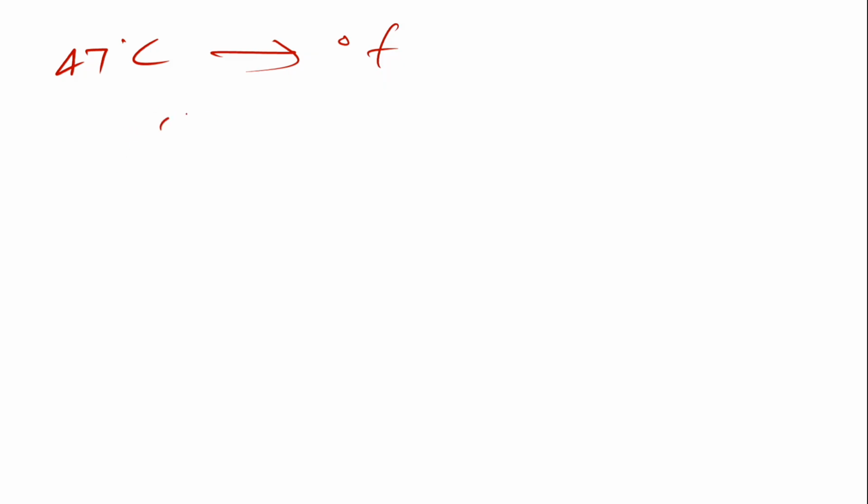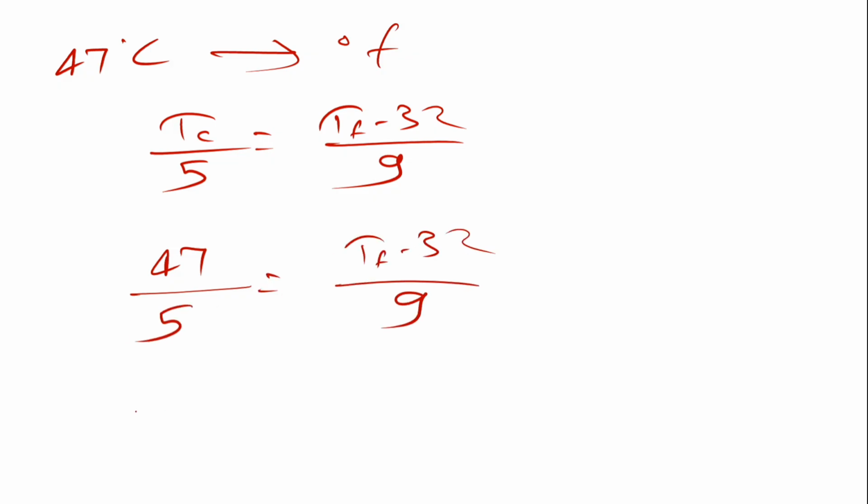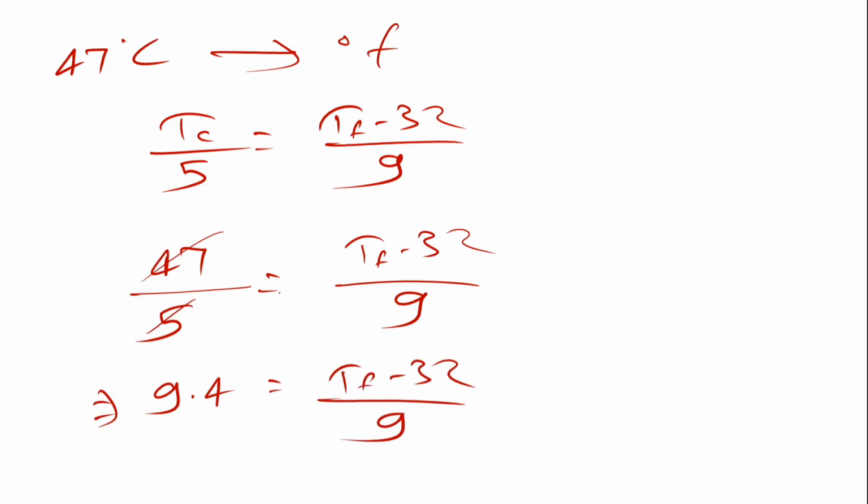So I can use the formula Tc by 5 equals Tf minus 32 by 9. Now my Celsius is given, which is 47 divided by 5, equals Tf minus 32 by 9. When I solve this, 5 9s are 45, 220, 5 4s are 20. Which is equals to Tf minus 32 by 9. If I solve it further, this 9 will go and multiply here.